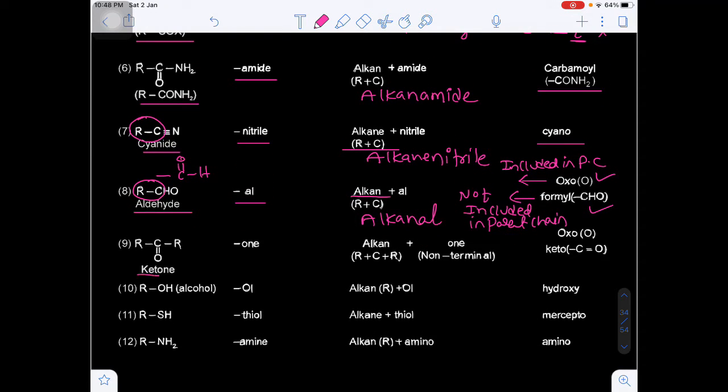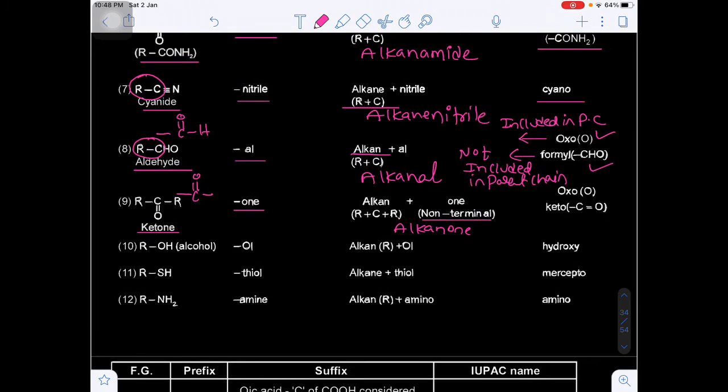And next one will be the keto. The C double bond O functional group containing compounds are known as ketones. So alkanone. Remember, the keto group should always be non-terminal. Terminal, non-terminal, what is the meaning of this?